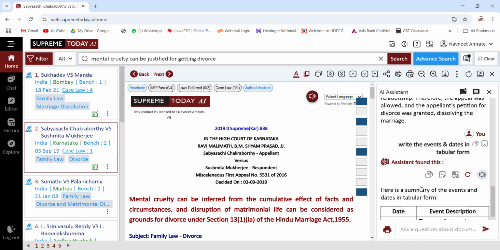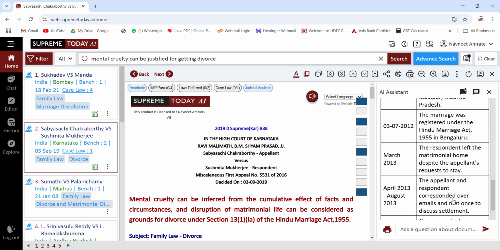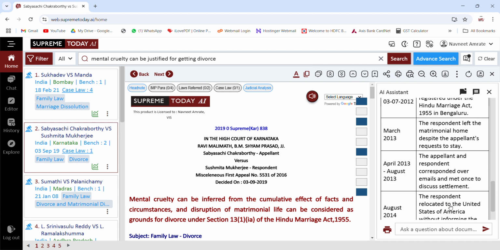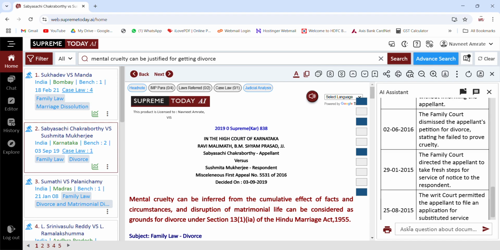So see, the moment we asked for events and dates, it has given us all of these: the applicant and respondent's marriage was solemnized in Jabalpur, Madhya Pradesh, the marriage was registered on 3rd July, then what happened in March 2023, the applicant filed, the respondent's corresponding email, everything. All the events have come with dates. This AI chat has the power to interpret anything about this document, and you will be getting exact relevant results here.